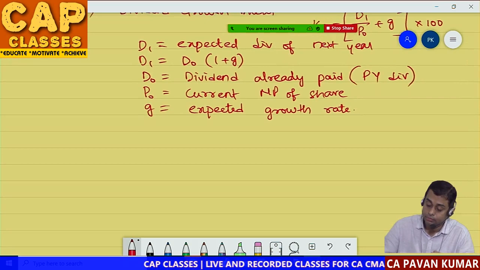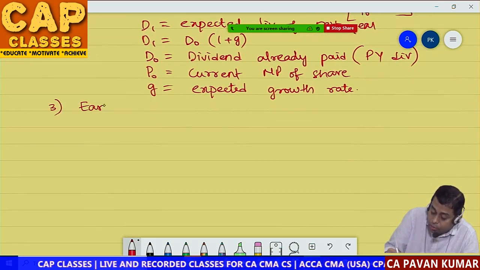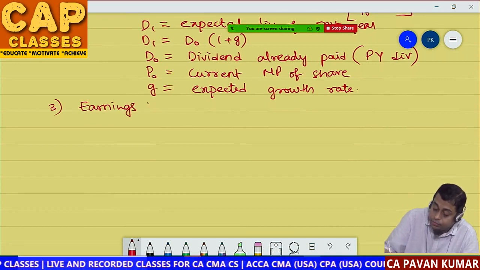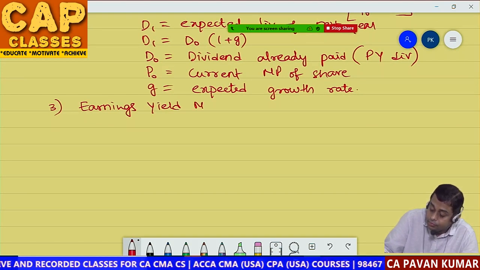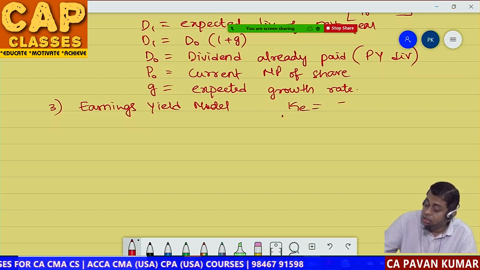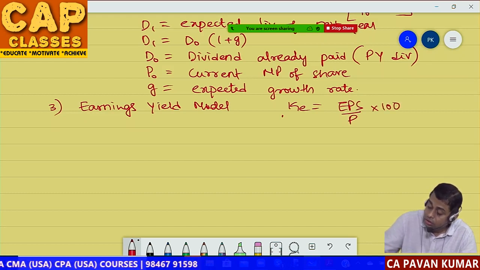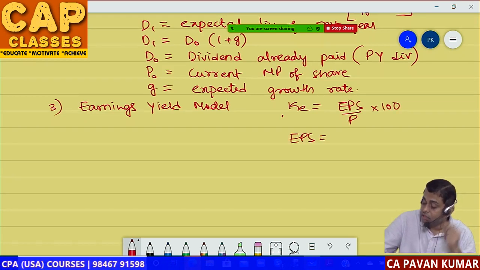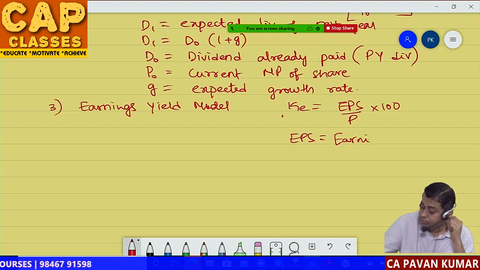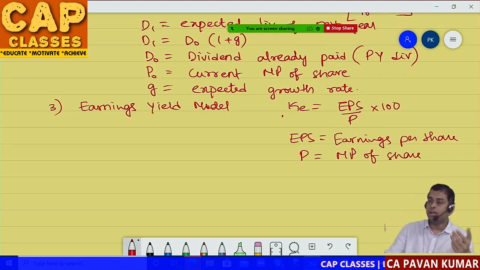Third model. Earnings yield model. KE is equal to EPS by P into 100. EPS is equal to earnings per share. P is equal to market price of share. In the denominator you can write MPS also.